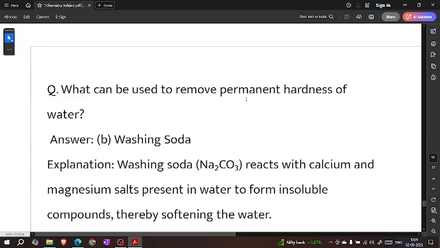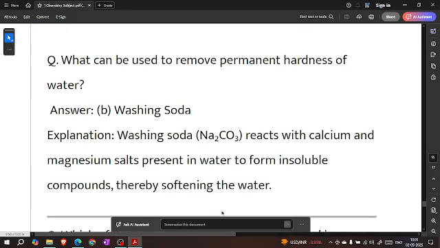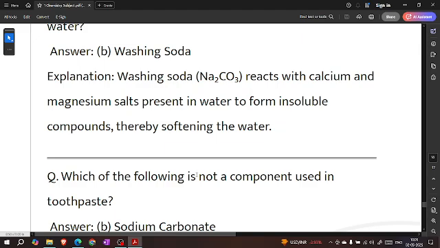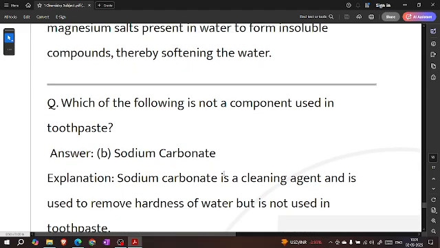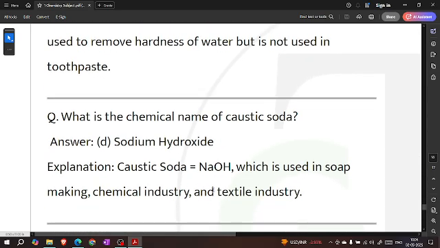What can be used to remove the permanent hardness of water? Washing soda. Washing soda, Na2CO3, reacts with calcium and magnesium salts present in water to form insoluble compounds, thereby softening the water. Which of the following is not a component used in toothpaste? Sodium carbonate. Sodium carbonate is a cleaning agent and is used to remove the hardness of water, but is not used in toothpaste.